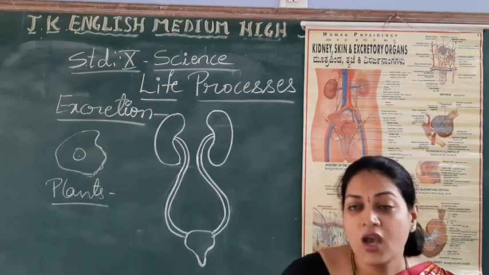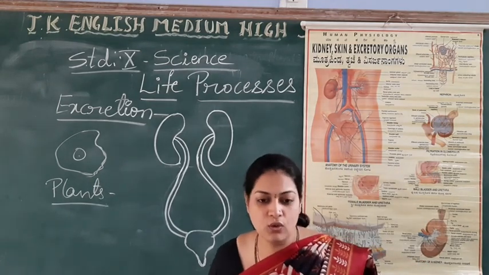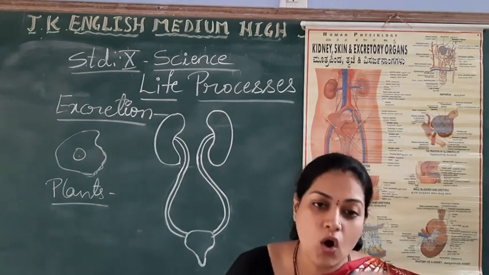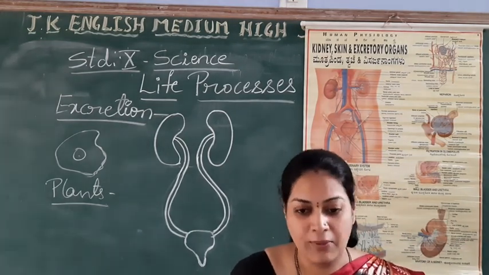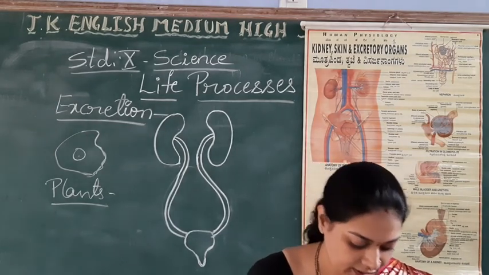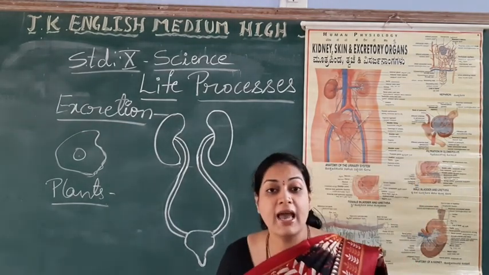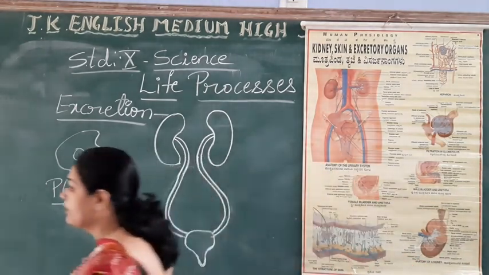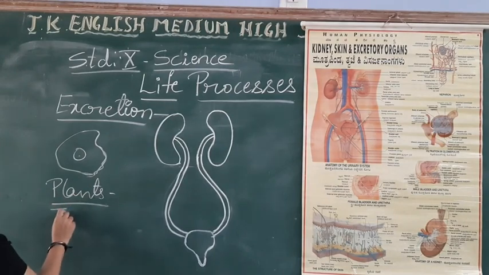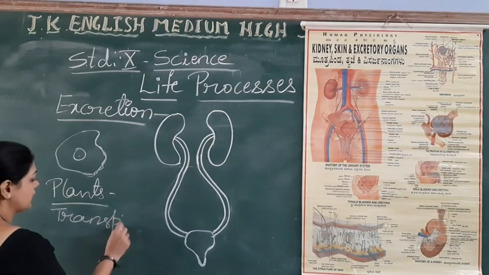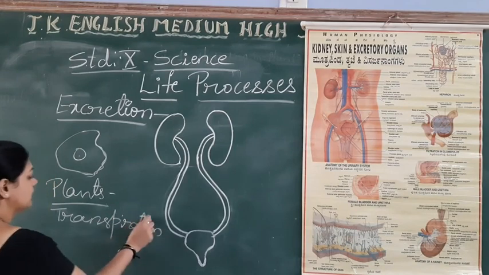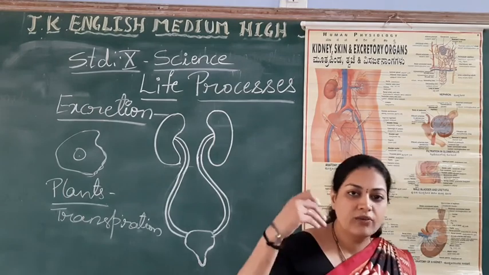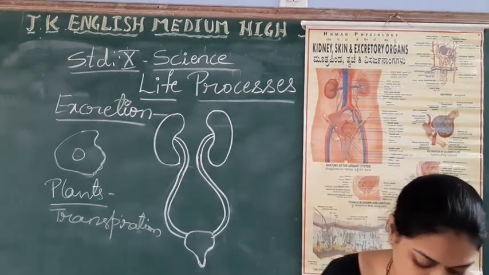Oxygen, as you know, is one of the byproducts of photosynthesis. So oxygen will go out from the plant body, right? That is one thing. The next one is excess amount of water. Excess water will go out from the plant body by transpiration. Yes, this is also one way to eliminate waste materials.